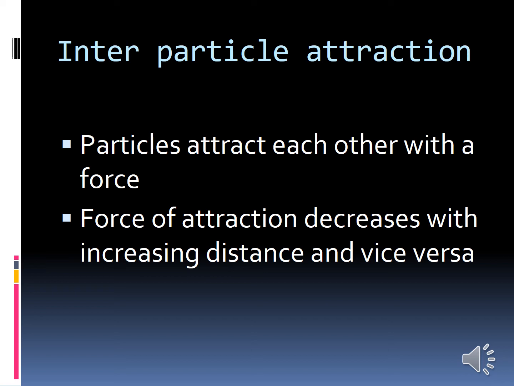For example, what will happen to ice if we do not have the intermolecular attraction, interparticle attraction? How is an ice cube made up? It is made up of water droplets.